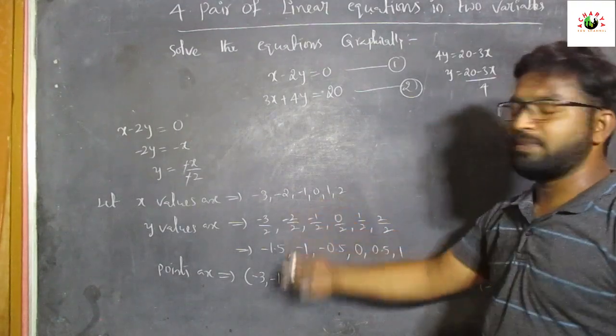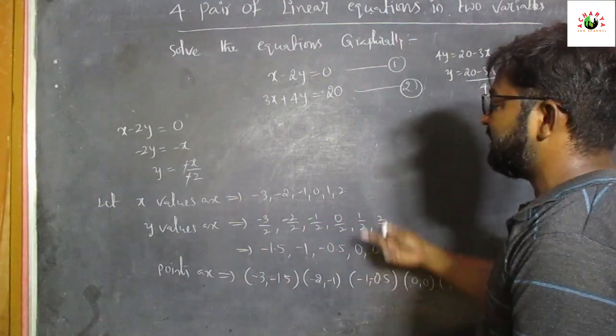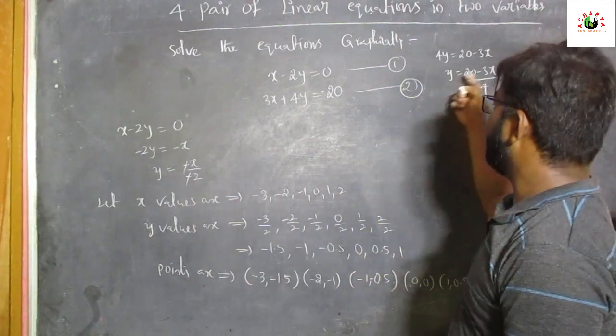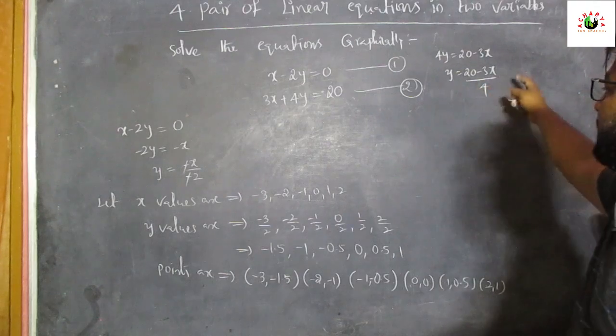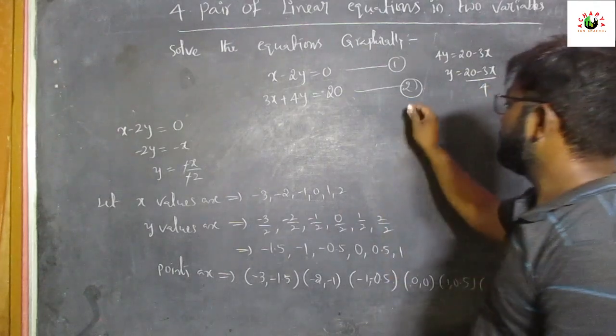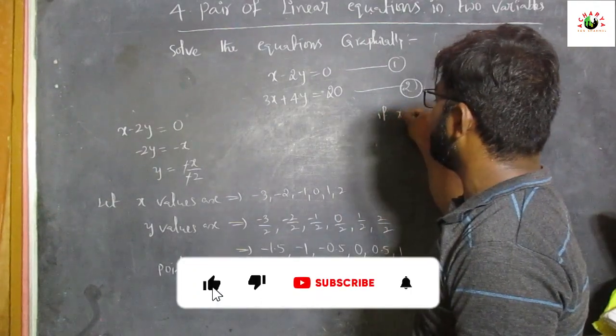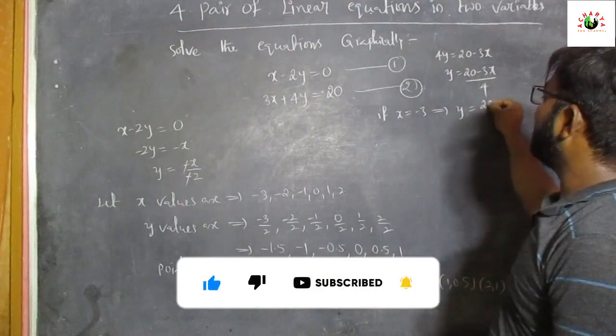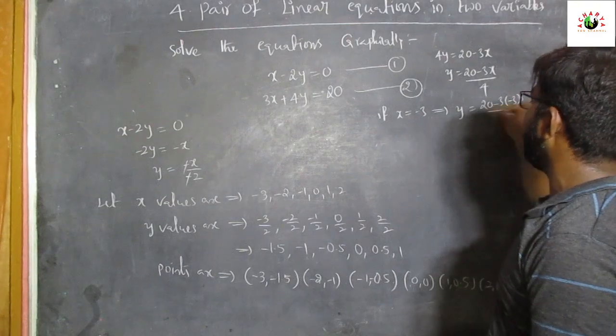So select some x values, the same: minus 3, minus 2, minus 1, 0, 1, 2. Then the value of y is 20 minus 3x by 4. If x is equal to minus 3, what happened here? The y value is 20 minus 3 of minus 3 by 4.